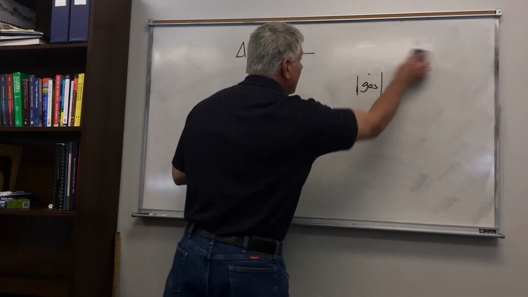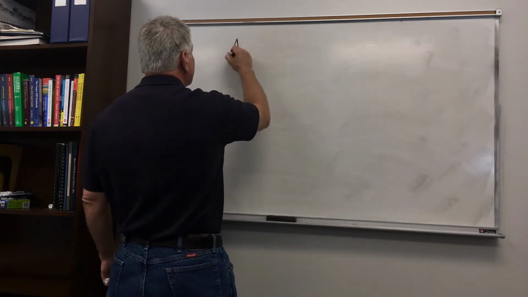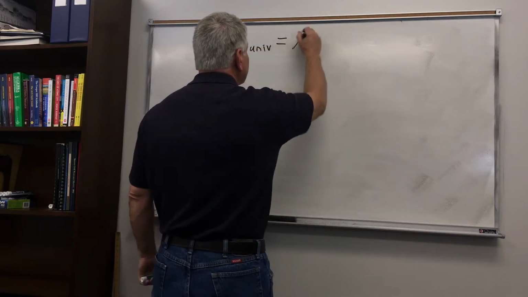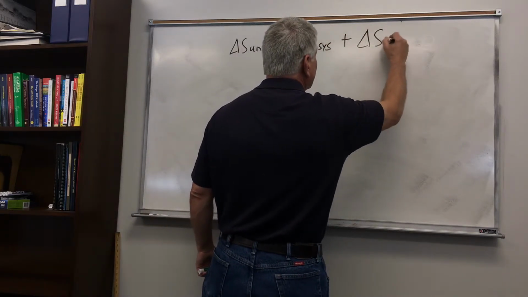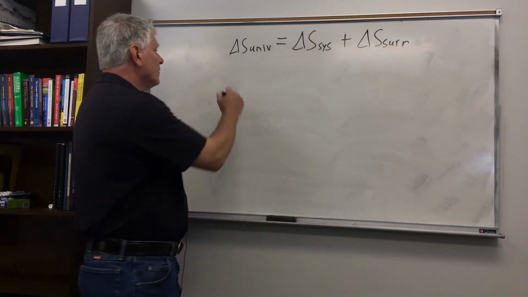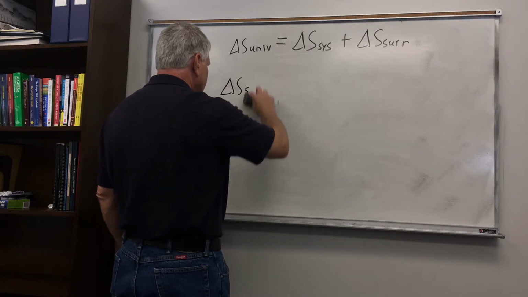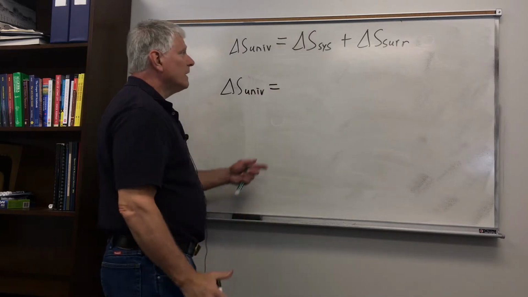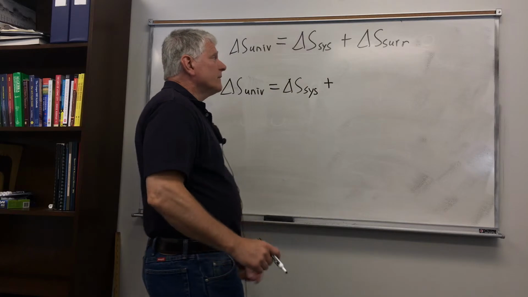So if we have delta S for the universe, we know that this is delta S for the system plus delta S for the surroundings. And we can write delta S of the universe is equal to, now we use our definition of the entropy for delta S of the surroundings.